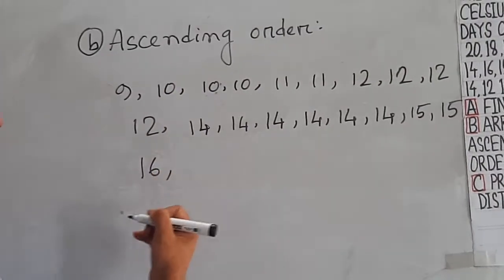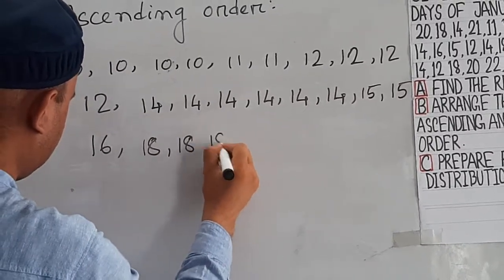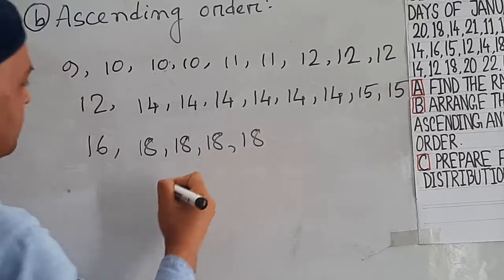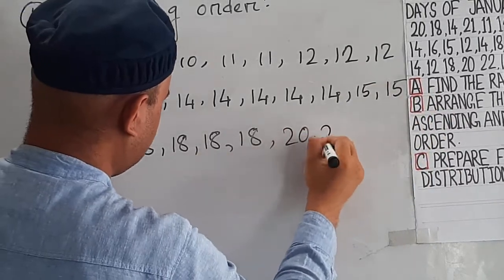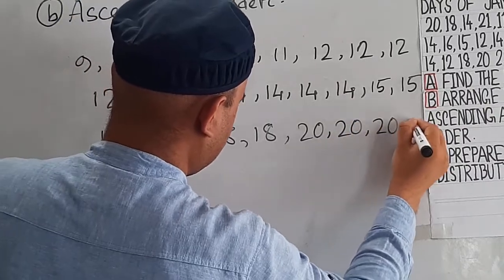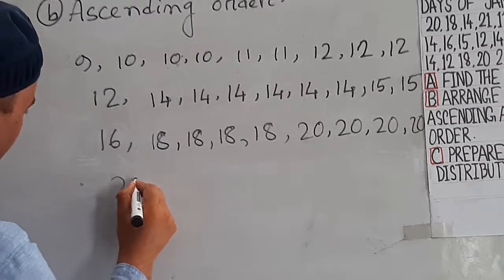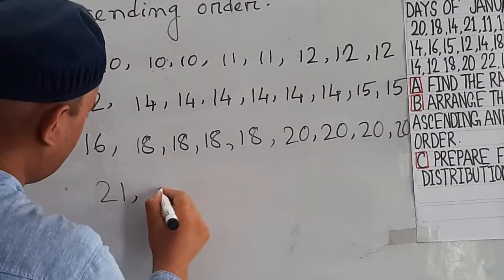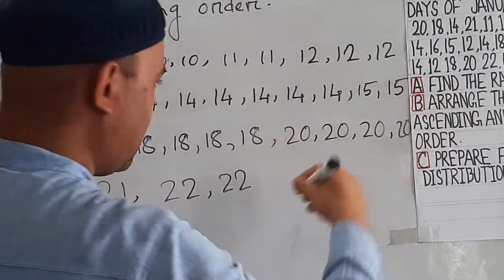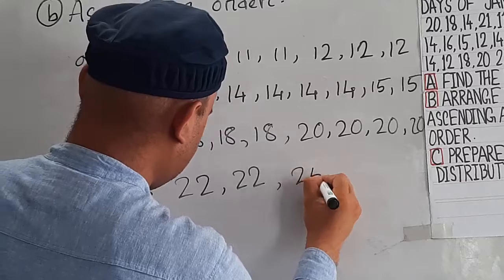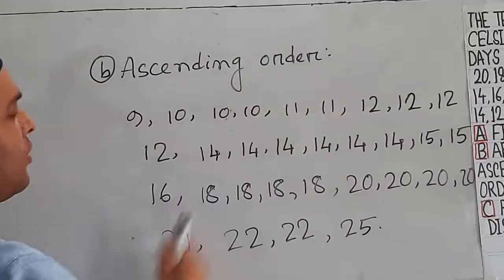Then 16. Then 18. Then 20. Then 21, 22, and finally it is 25. So this is the ascending order.